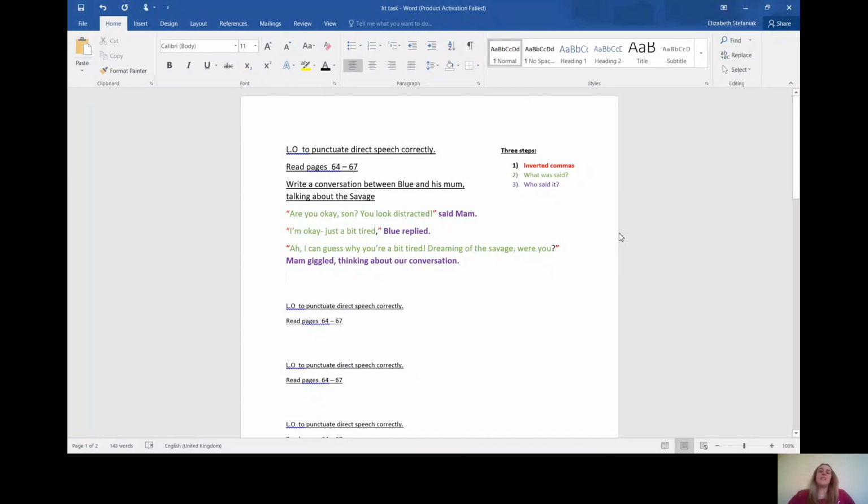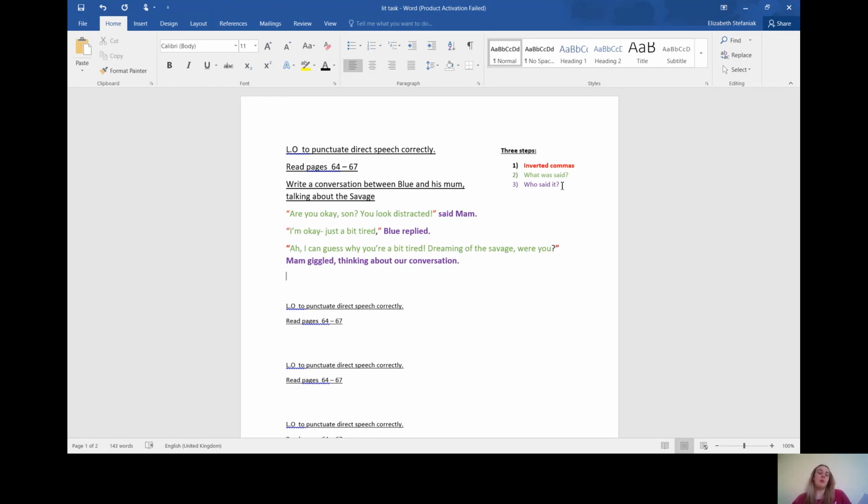Hi, Year 6. So, in today's literacy lesson, we are going to be writing a conversation between Blue and his mum talking about the savage. It's really, really important here that we remember to include inverted commas in the right place, what was said, and who said it. Remember, this is going to be a conversation between Blue and his mum based on pages 64 to 67. So, I'm just going to refresh with you what happened between these pages.